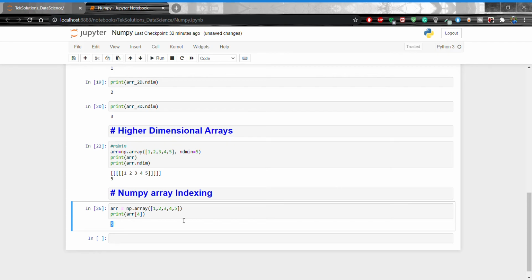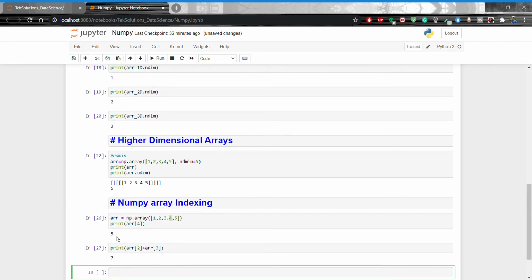If you want to add something, then you can add also. Print array of 2 plus array of 3. Then what's the value of array of 2? That is 3. And what is the value of array of 3? That is 4. Then it will print 7. Shift enter. Right? 7. Okay? This is clear now.